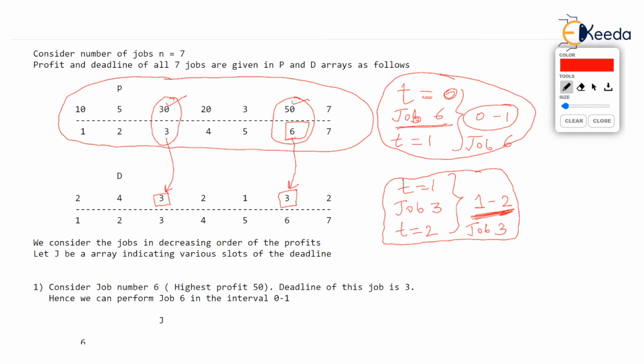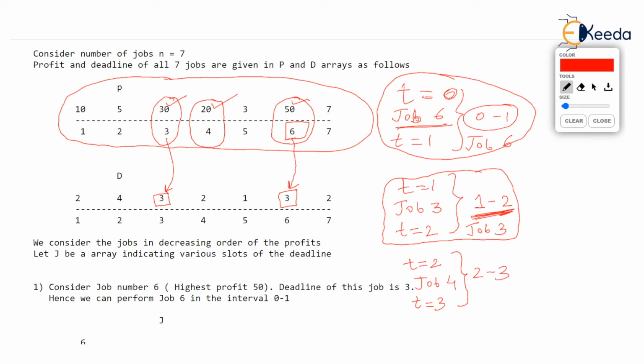Check the profit array. We are greedy for highest profit. So we will take job 4 because the profit of this job is now 20, which is the next highest. So the clock has already shown t equal to 2. So at t equal to 2, we will give job number 4, which has profit 20. Then if we give this job at t equal to 2, it will be performed till t equal to 3.